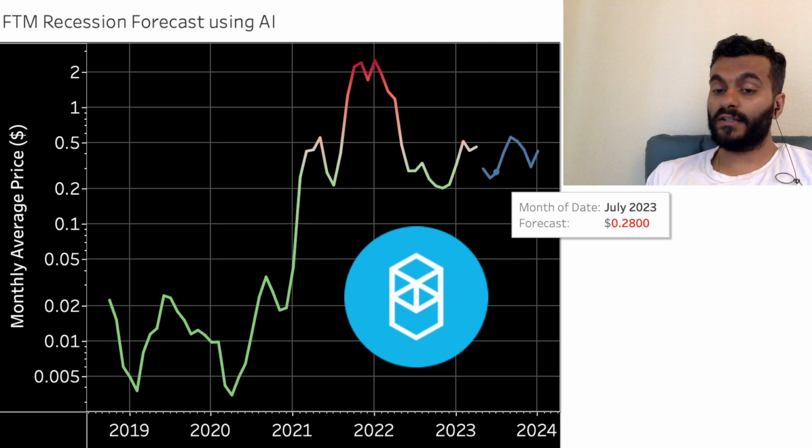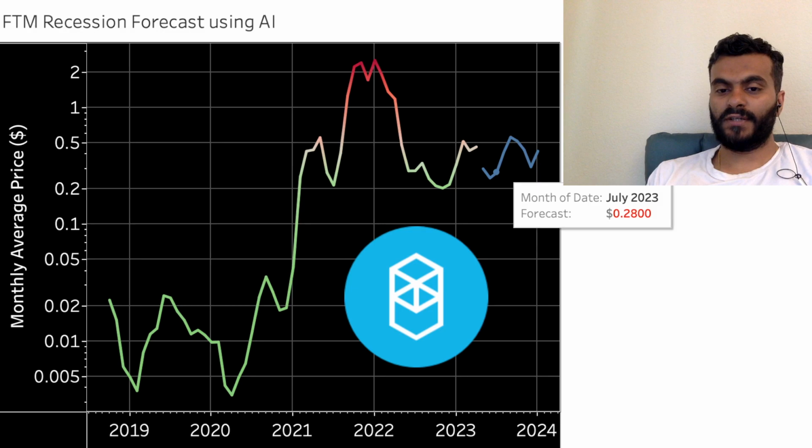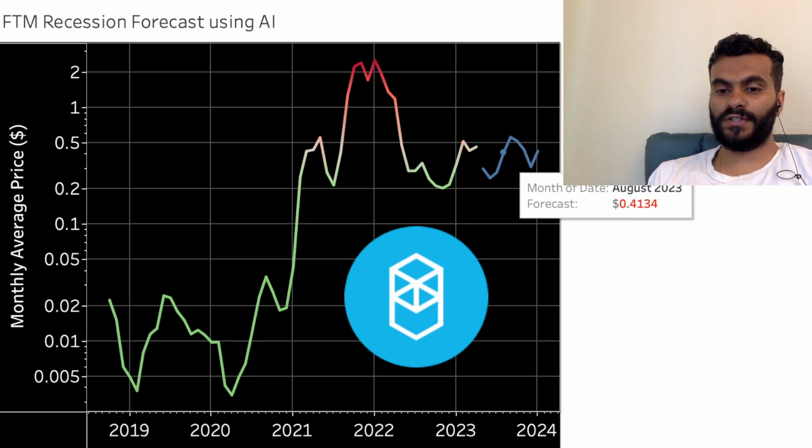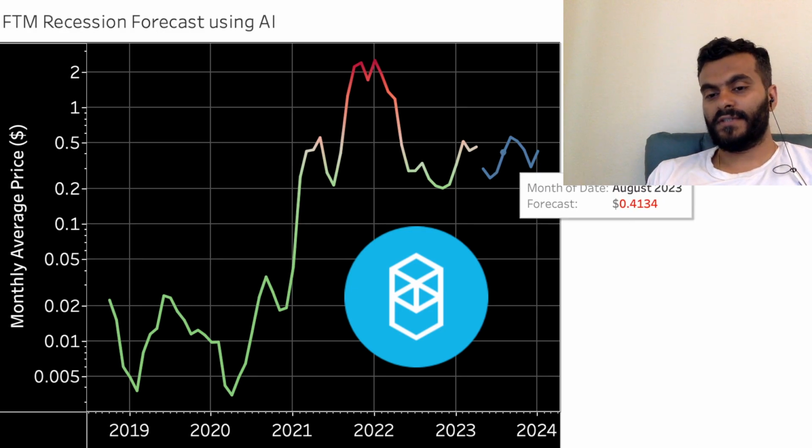For July, the third month of recession, I would like to stick with the month number rather than the name of the month, so as to get a better shape of this. So in the third month of recession, the forecast is around 28 cents. Again, about 18 cents lower from where we are. In August, the fourth month of recession, the rally is forecasted at about 41 cents, 5 cents lower from where we are.